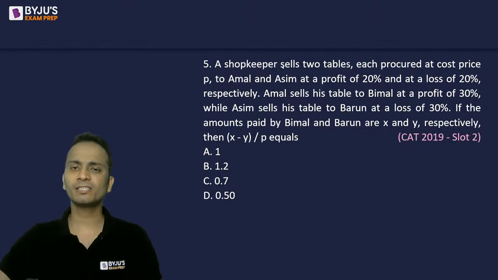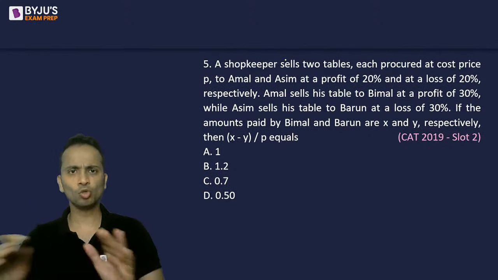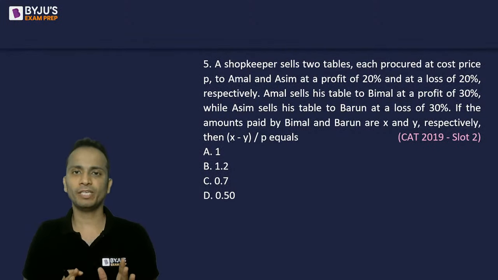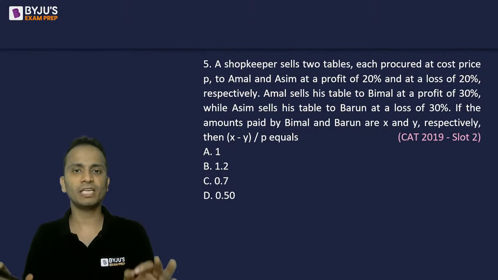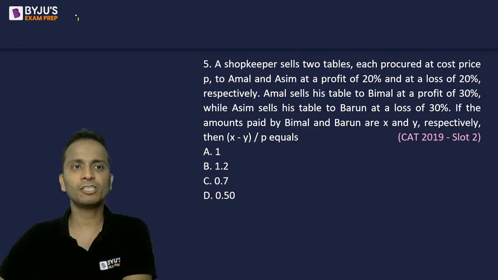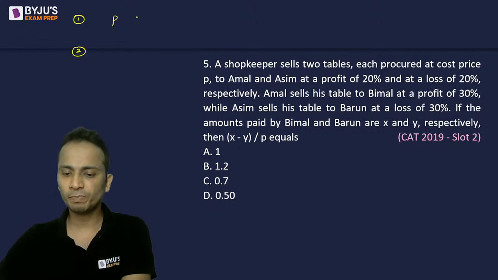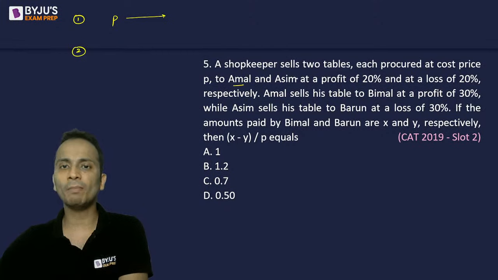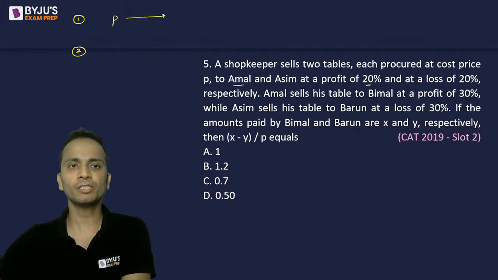A shopkeeper sells two tables to two different people, each at the same cost price. So he procured both of these tables at the same cost price. So let's say the first process and the second process. So shopkeeper bought it at price P and he sold it to Amal at a profit of 20%.